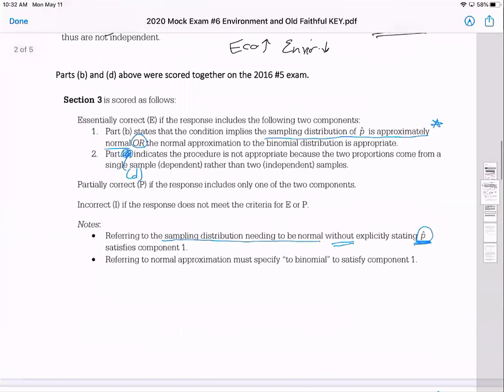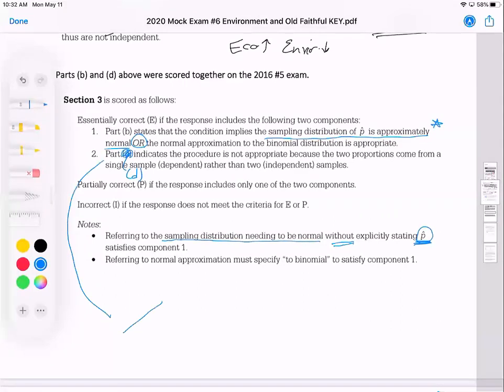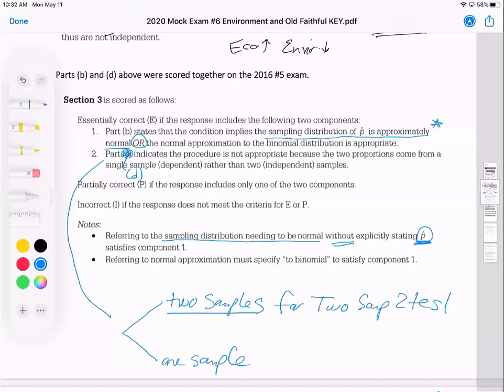And I do want to mention, it's not listed here, but this is another case where you want to explain the two samples versus the one sample. To get full credit, you had to say, no, this is not appropriate because we would need two samples for the two-sample z-test for difference of proportions, but we only have one sample.